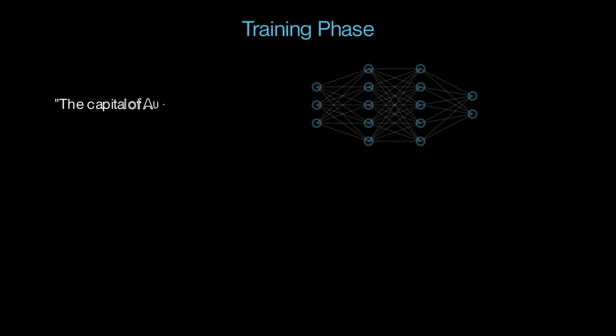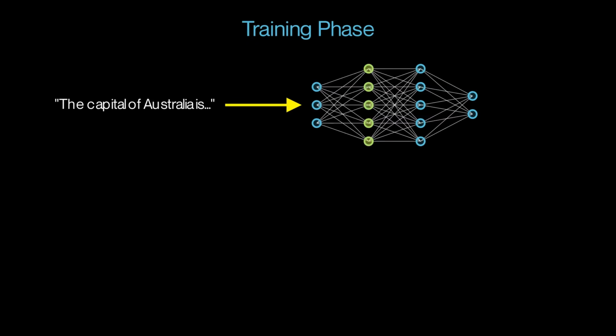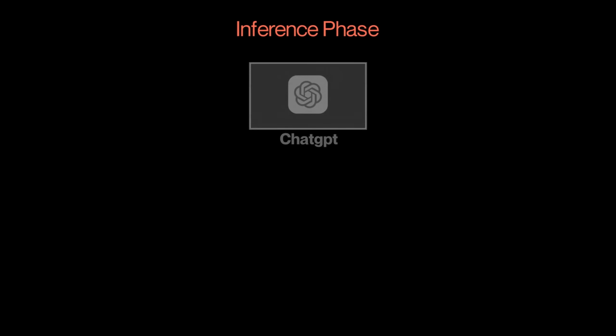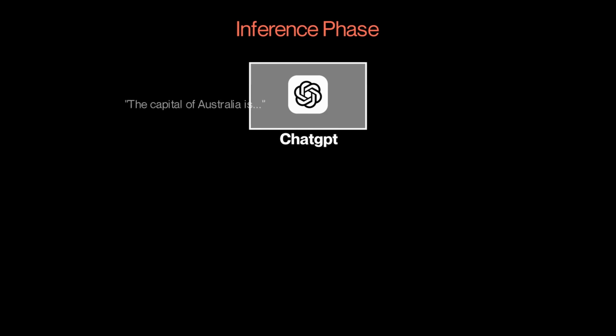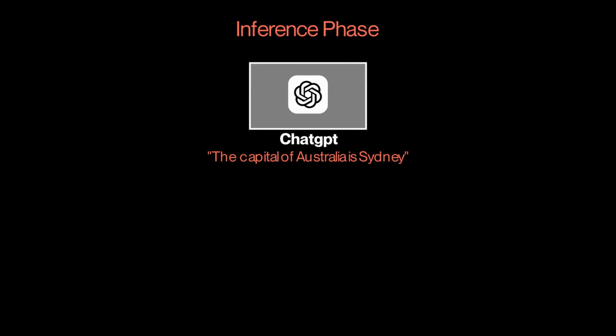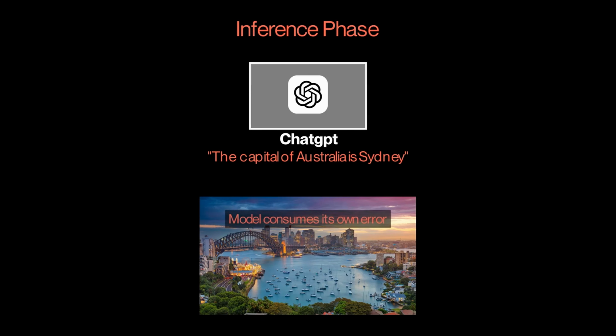For example, let's say the input is "the capital of Australia is" and the correct next token in the training data is Canberra. So during training, the model learns to assign a high probability to Canberra given this context. But in real use, the model generates one token at a time, using its own previous outputs. At this step, instead of selecting Canberra, it might assign a slightly higher probability to Sydney due to its strong association with Australia. So it generates "the capital of Australia is Sydney." Now this becomes the new context. The model was never trained on this incorrect prefix, but it treats it as valid and continues to write confidently. This is how hallucination gets formed.